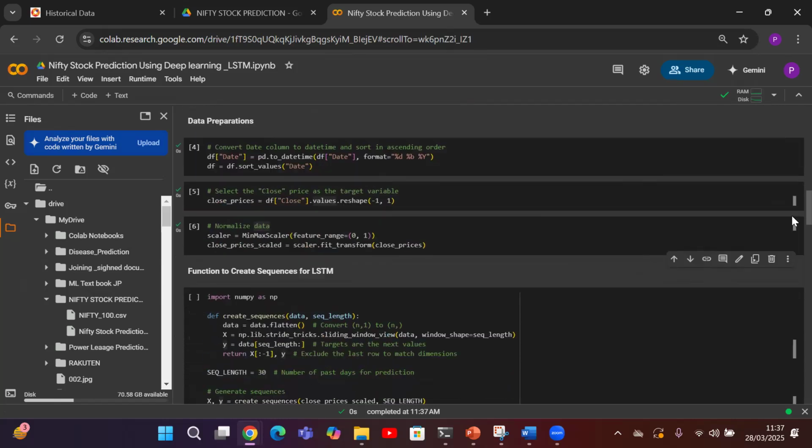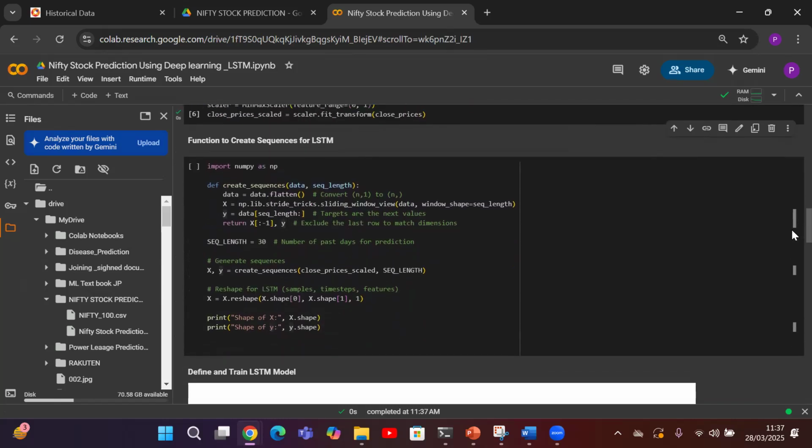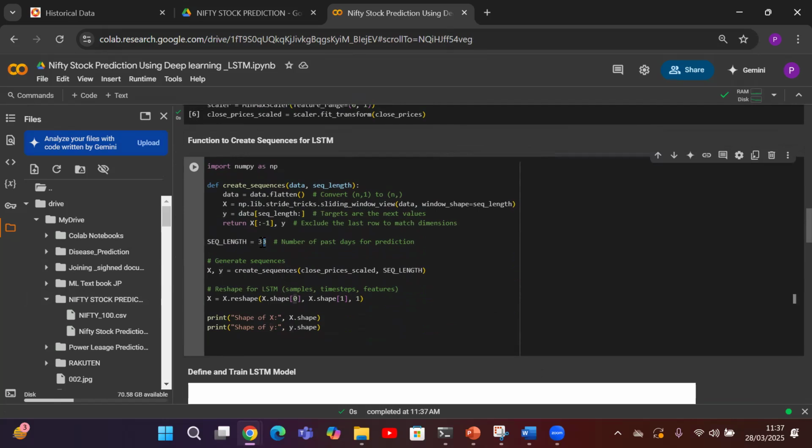Once after normalizing, we will be using a special function. We will be preparing the sequences of past prices to predict the next day price. So we have a function create_sequence. You can see here, it extracts 30-day windows of past stock prices in X and the corresponding next day prices in Y. As I mentioned here, I am giving 30 as the number of past days for prediction.